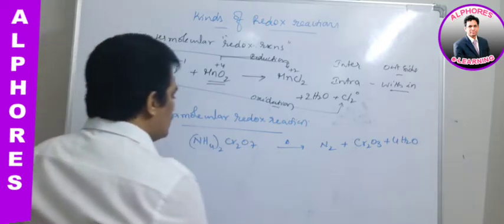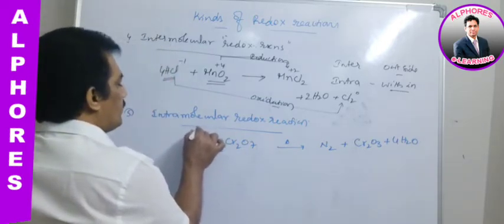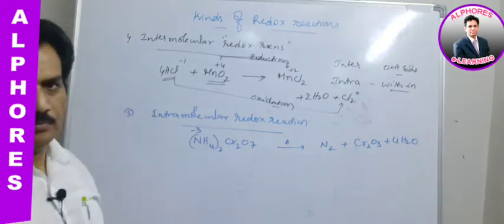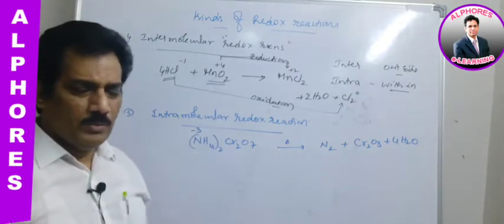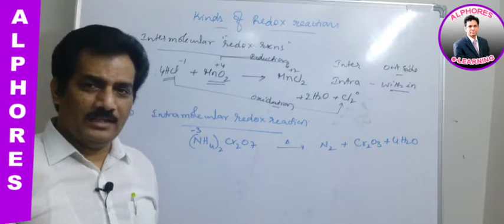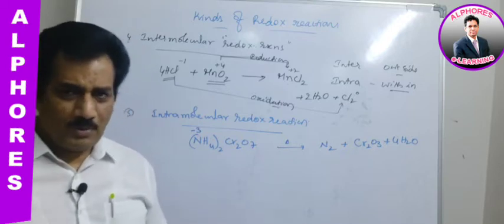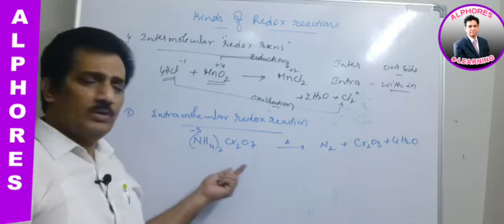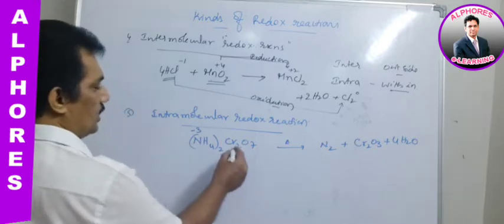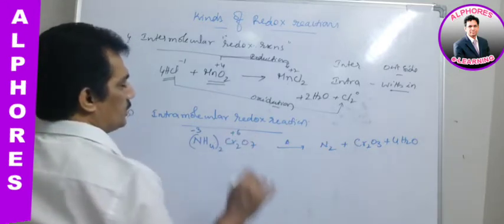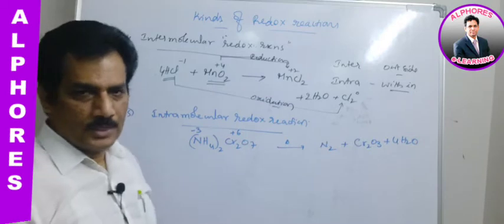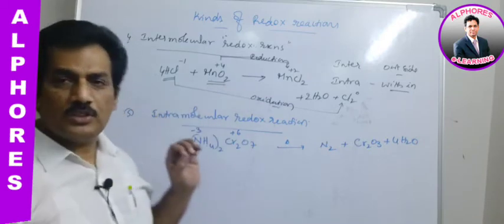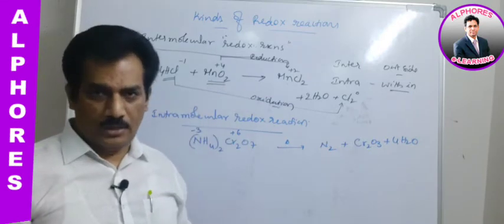Now in this case, nitrogen is in the -3 oxidation state. You can calculate it, because you already know the rules to calculate oxidation numbers. Next, chromium is in the +6 oxidation state. Clear? This whole molecule is known as ammonium dichromate.